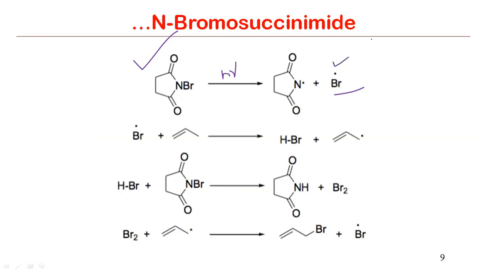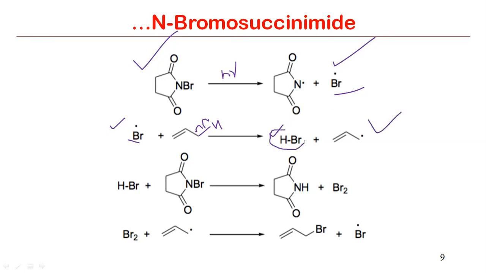Once this radical is generated, it can abstract this hydrogen which is here. By this homolytic fission, this H radical will be formed and combine with the Br radical, giving rise to HBr and generation of this species.